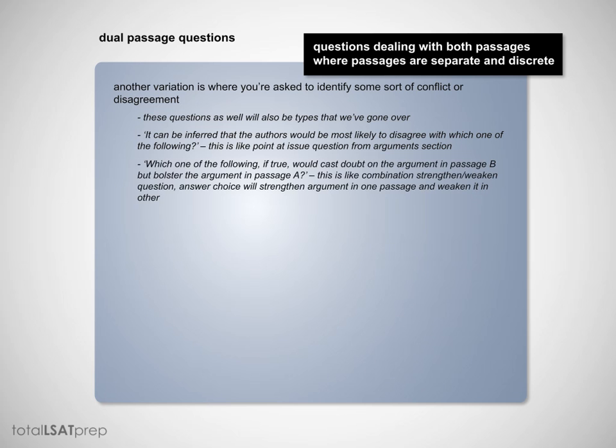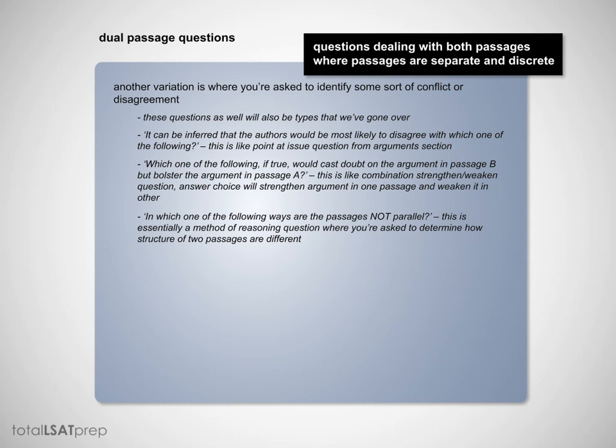Or, which one of the following, if true, would cast doubt on the argument in passage B, but bolster the argument in passage A. And this is like a combination strength and weaken question. The answer choice will strengthen the argument in one passage and weaken it in the other. Or another question type: in which one of the following ways are the passages not parallel? So this is essentially a method of reasoning question where you're asked to determine how the structure of the two passages are different. Or you can be asked, which one of the following is discussed in passage B, but not in passage A? And this is a variant on a direct info question.